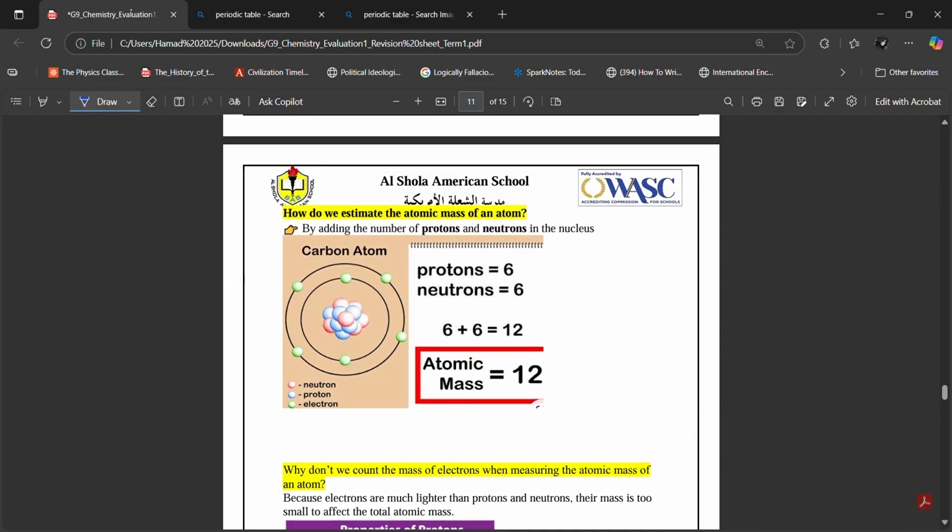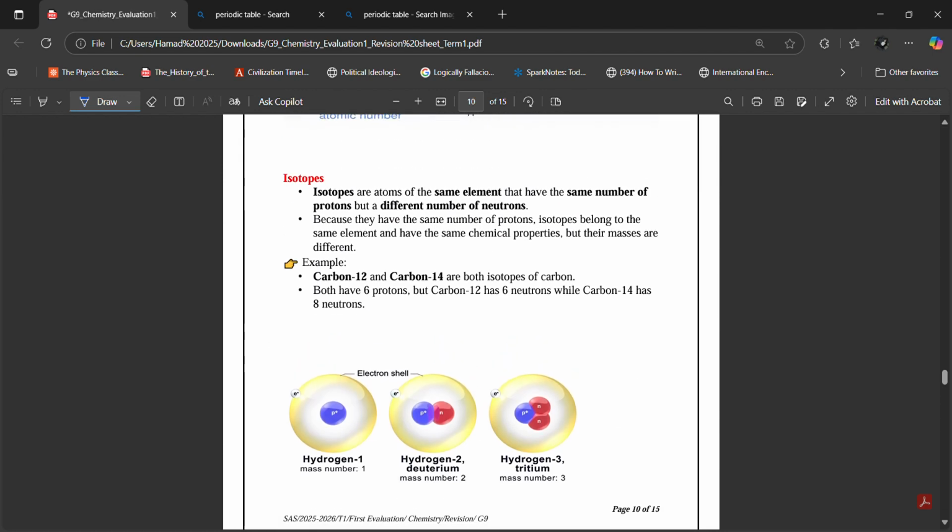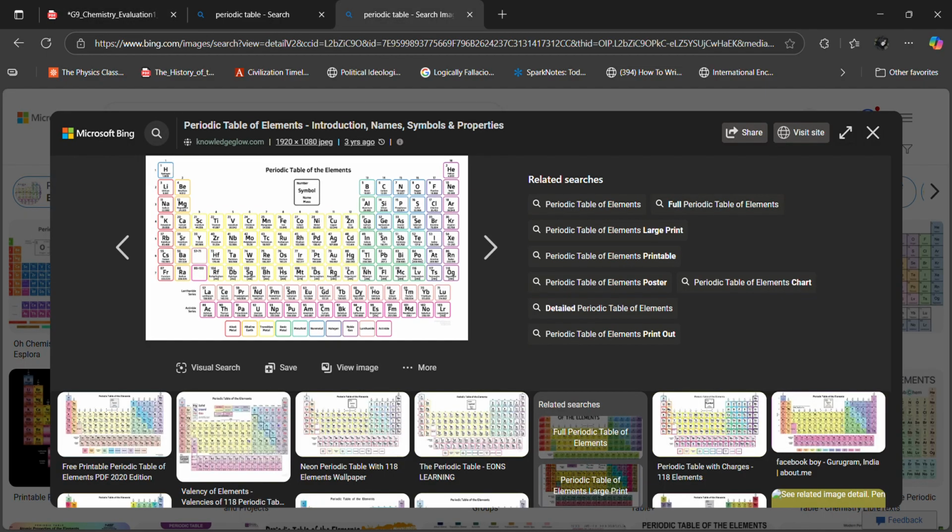Okay, so I already explained this. Now, Ibrahim, what about an isotope? What is an isotope? Isotopes are atoms of the same element that have the same number of protons but a different number of neutrons. Look, Ibrahim, what makes an element is the number of protons. The atomic number of an atom defines which element it is.